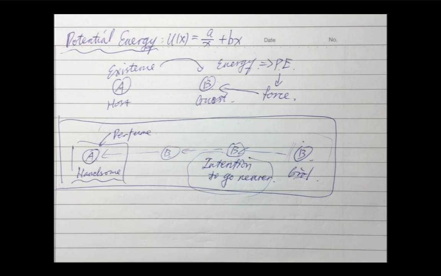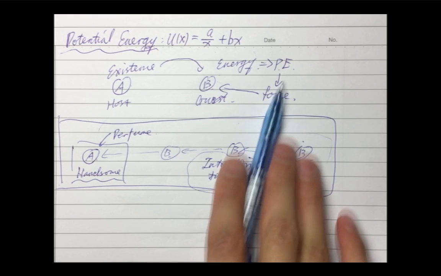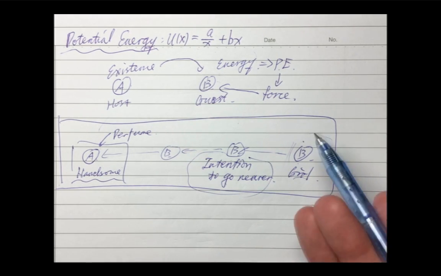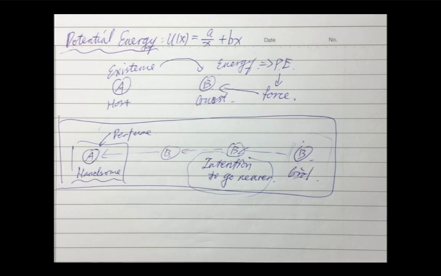Now, let's go back to this question. It asks us to find a point of equilibrium for the particle, which means the net force is zero. Here we must know the force and the relationship between force and potential energy. Otherwise, we have no idea how to solve this problem. So I have to introduce another concept, that is conservation of energy.